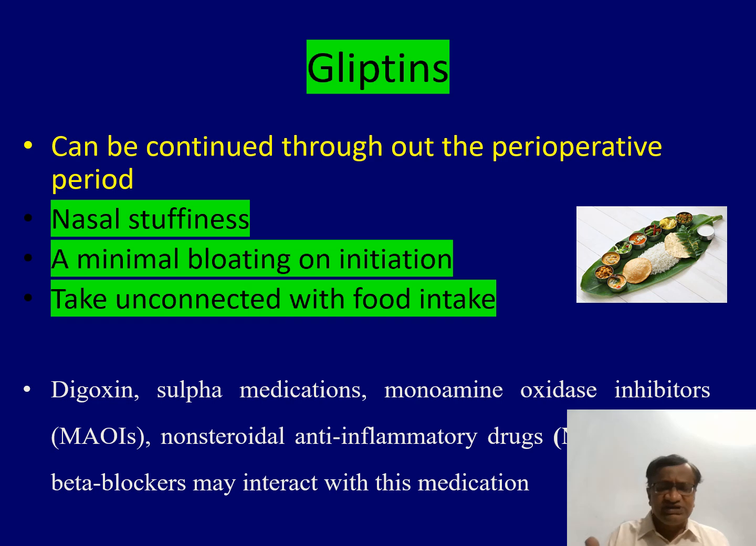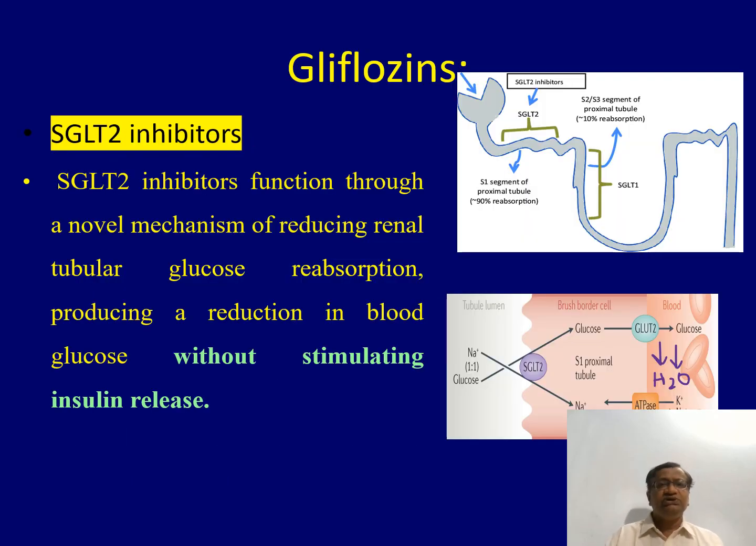There are so many drugs which may interact, digoxin, etc. What are gliflozins? They inhibit SGLT2. What do these SGLT2 receptors do? They co-transport sodium and glucose into the body. Now when this is inhibited, sodium and glucose will go into the urine. So glucose in the urine, fluid gone, water will go. This is what is important.